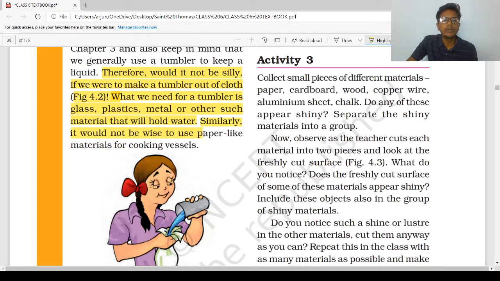Similarly, it would not be wise to use paper like material for cooking vessel. Because if we use paper and we heat it up, then it will take fire and it will burn out easily. So we will not use paper.